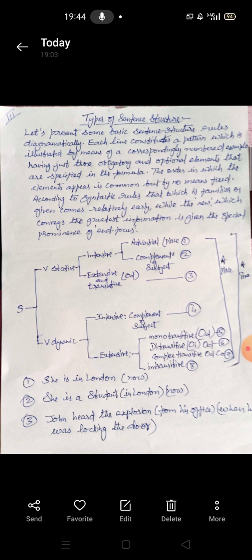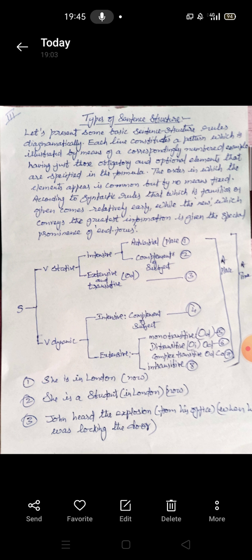The next sentence is: She is a student. Here we have a complement of the subject, because we have an intensive verb. She and the student are the same thing, and of course adverbials, like you see in the brackets, can be added to this basic structure, SVC. She is a student in London now.